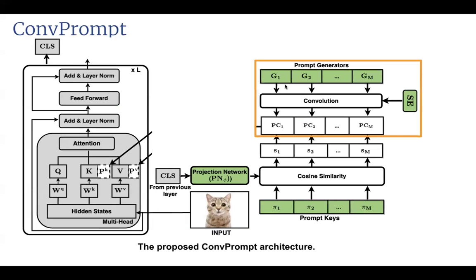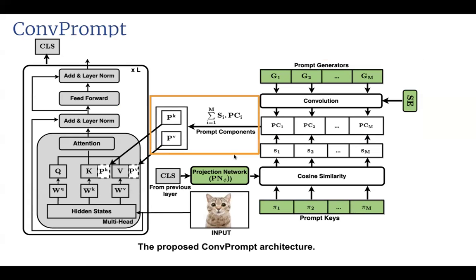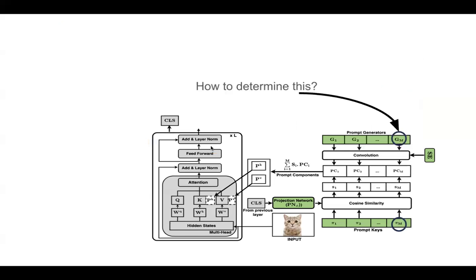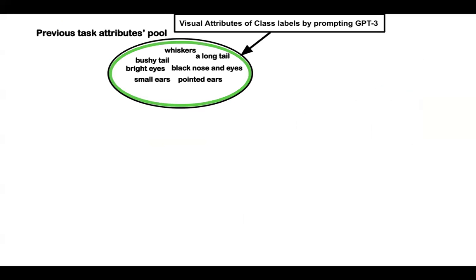Now we apply the prompt generators Gs over the layer-wise task-shared embeddings AC to get the prompt components PCs. A weighted summation of these prompt components using the similarity values as weights is performed to get the prompts PK and PV. Now the next question is how to determine the number of prompt generators to be added per new task. For that, we get the visual attributes of the classes by prompting GPT-3.